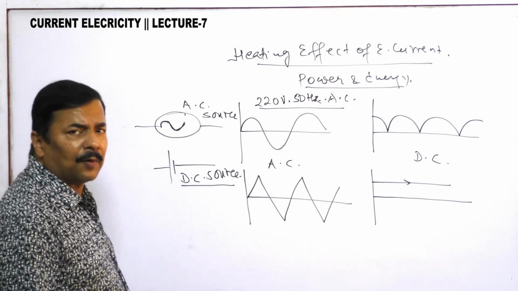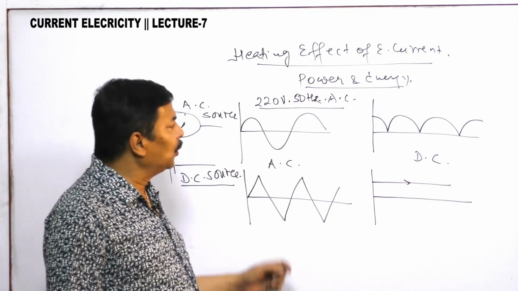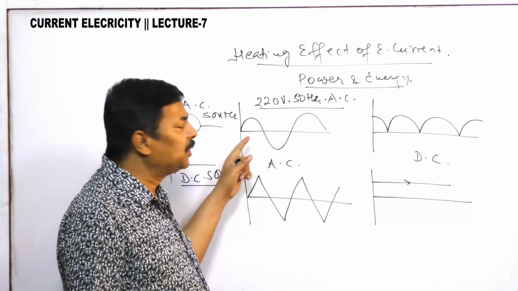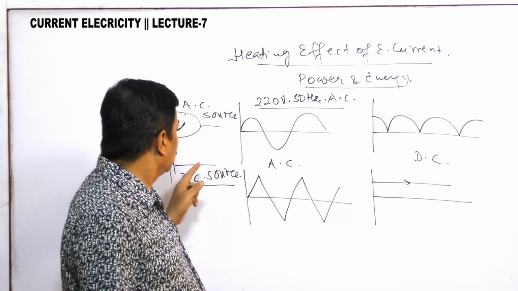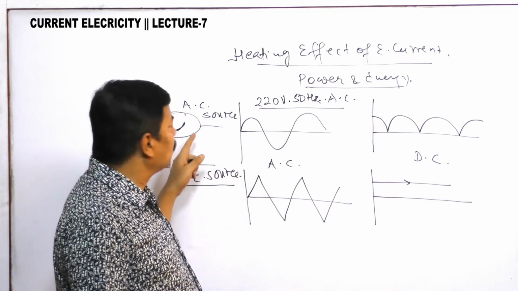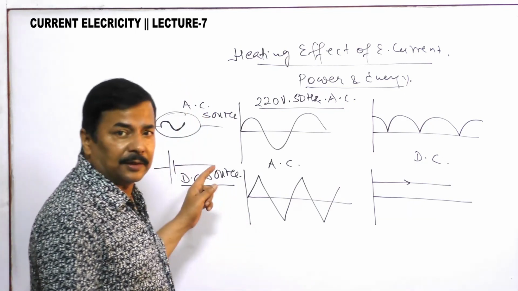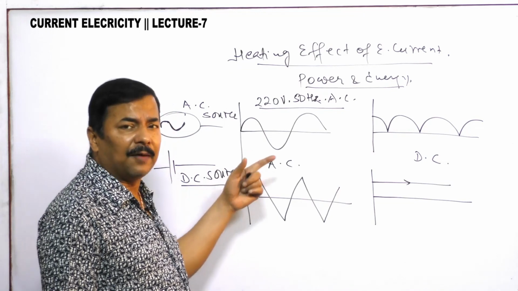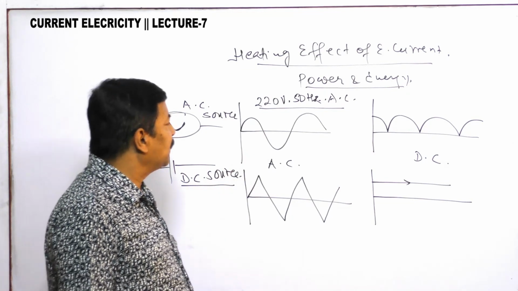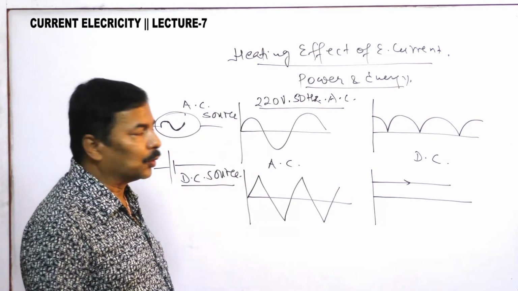In this chapter, whatever value we will be calculating, the AC source will also be replaced by the DC source, in this chapter only. The reason I will explain in the AC chapter. Now this is the AC and DC source.